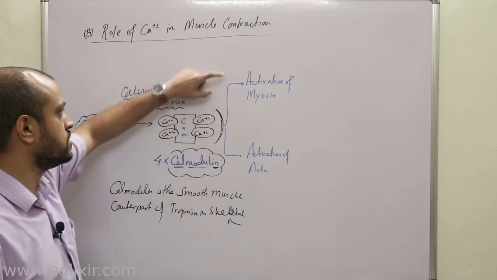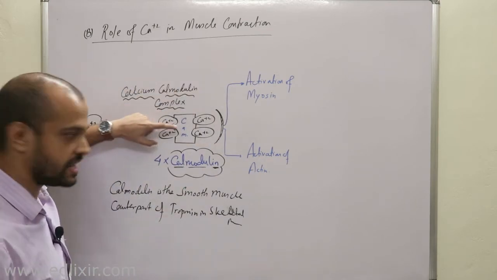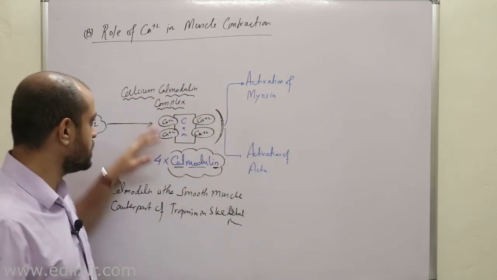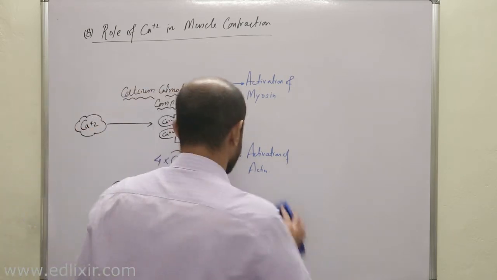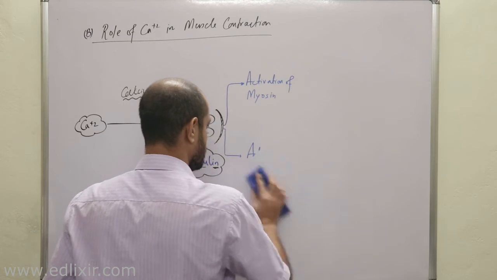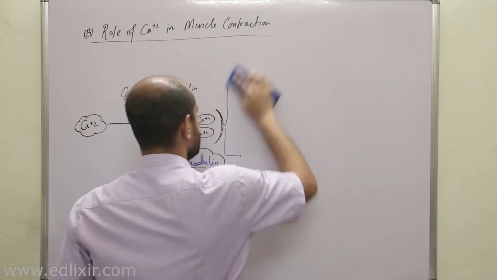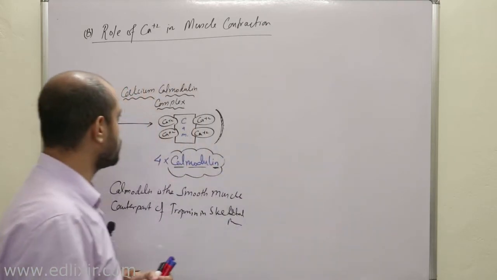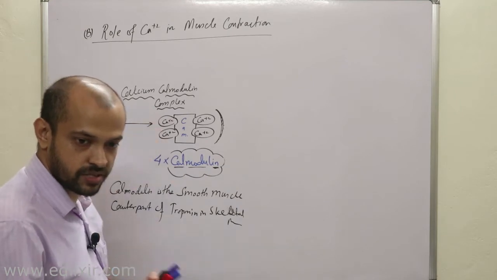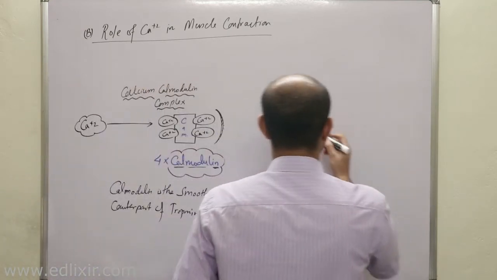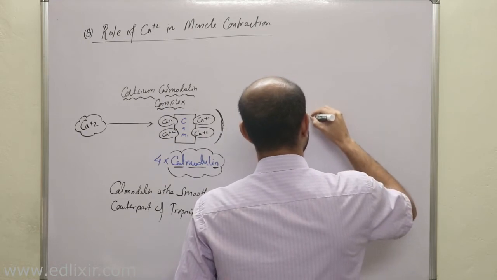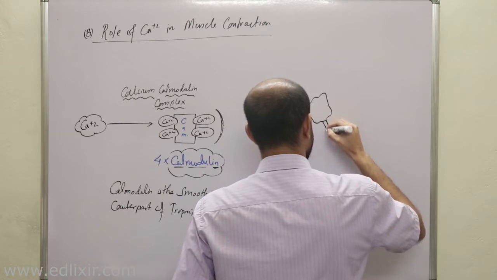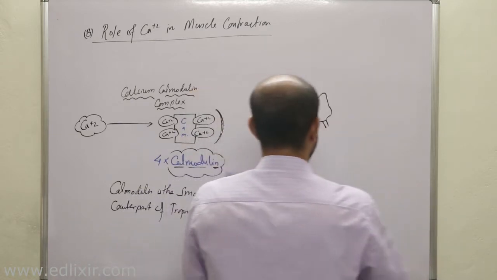At first we will be talking about how this calcium calmodulin complex helps in the activation of myosin. Then we will talk about the activation of actin by the calcium calmodulin complex. Okay, now listen with all your attention possible. If we want to learn the role of this calcium calmodulin complex in the activation of the myosin molecule, at first we will have to know the structure of the myosin molecule. Okay, now listen, this is the exact structure of your myosin molecule.